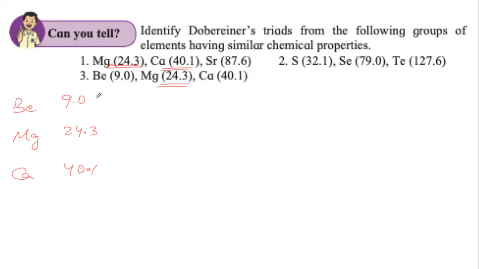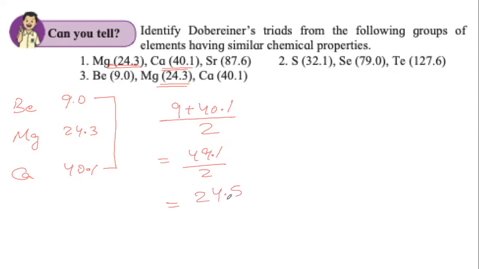Once again, what we will do is take the average of the lightest and the heaviest. So 9 plus 40.1 divided by 2, which is equal to 49.1 by 2, which is equal to 24.55.